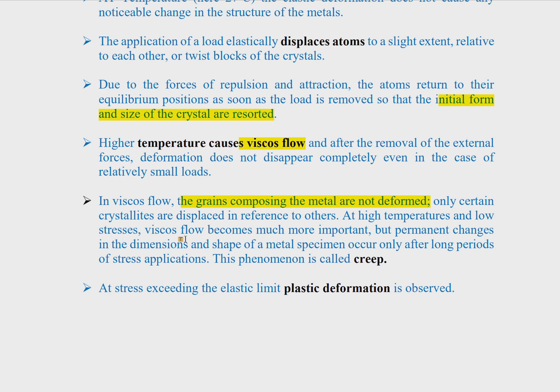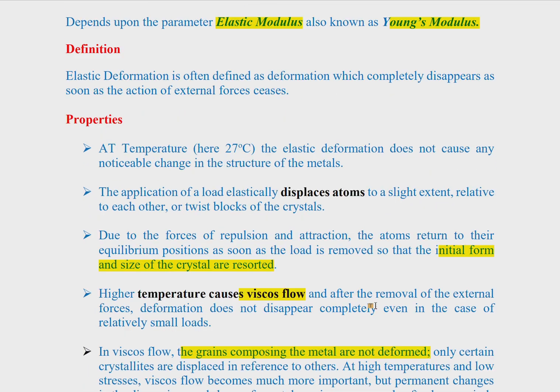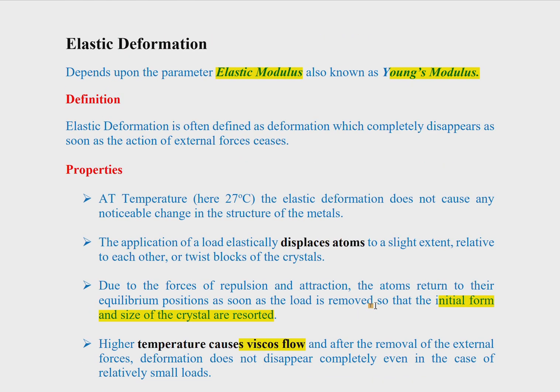At high temperatures and low stress, viscous flow becomes more important, but permanent changes in the dimension and shape of the metal specimen occur only after a long period of stress application. This phenomenon is called creep. At stress exceeding the elastic limit, plastic deformation is observed. So this is the full picture about elastic deformation.